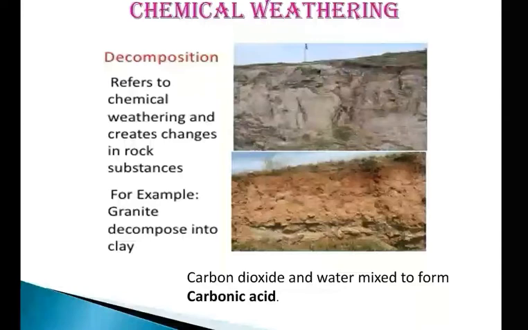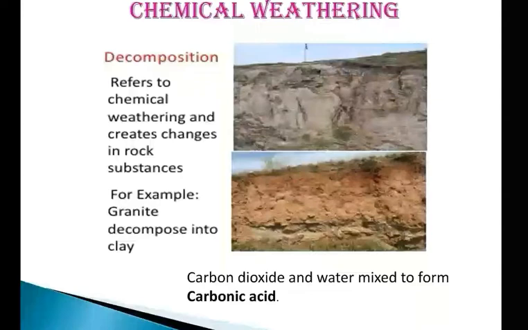So what does decomposition mean? It refers to chemical weathering and creates some changes in rock substances. An example is granite decomposing into clay.